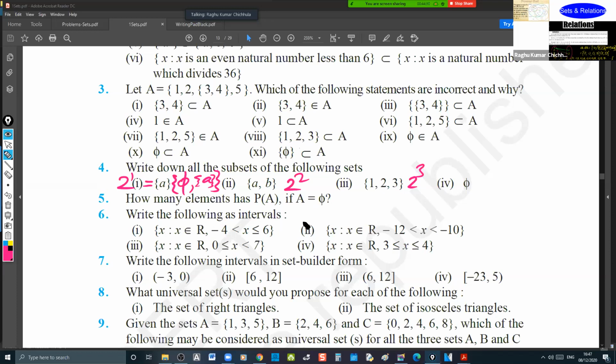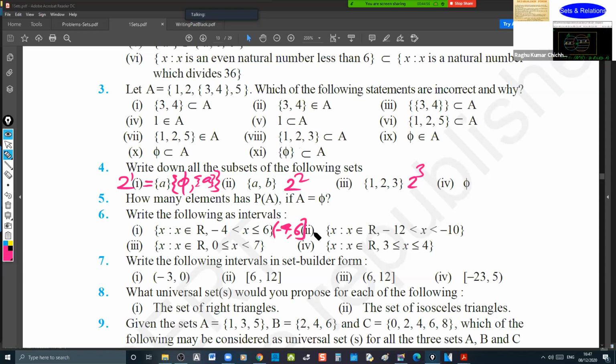Write the following as intervals. Come on, you tell me, I'll be writing it here, because we have learned it already. -4 less than x less than or equal to 6. How to represent this? Closed interval, open interval, we have to write. Come on, tell me. This is open, this is closed. So minus 4 open, 6 closed. Yes, sir.